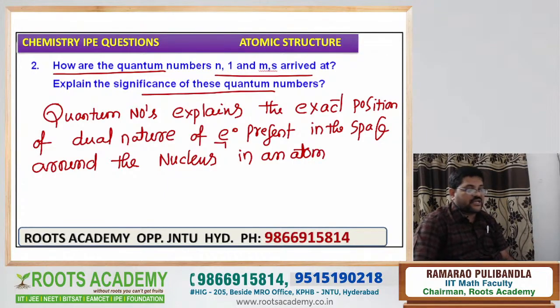Repeat the statement once again. What is the meaning of quantum? Quantum is a Greek word that means how much. Simply called a packet of energy.